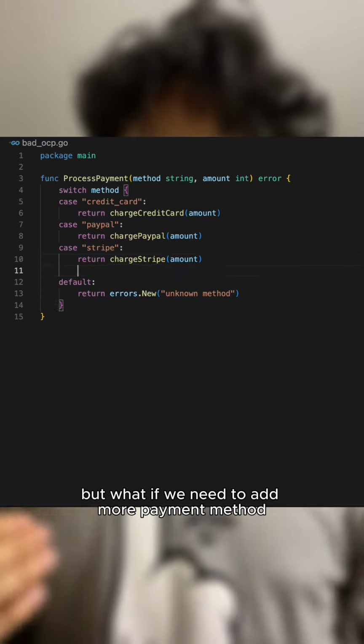This is the process payment function, and it has a lot of cases which describe which payment method the user might be choosing. Credit card, PayPal, Stripe. But what if we need to add more payment methods, let's say Apple Pay? We need to change the core of our code, of our function. This function will always change.